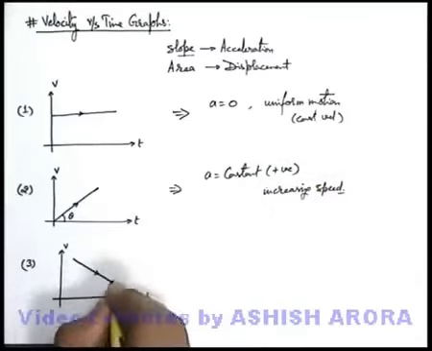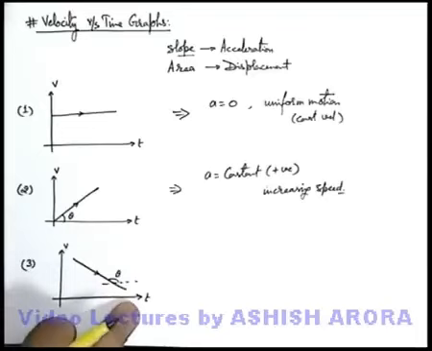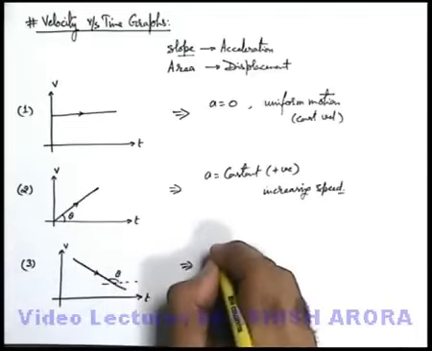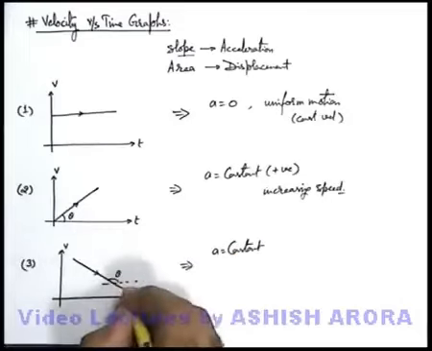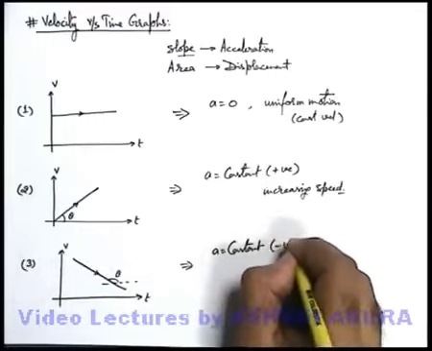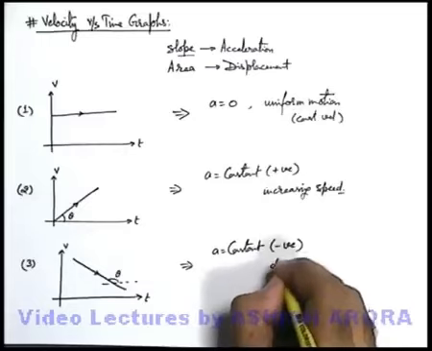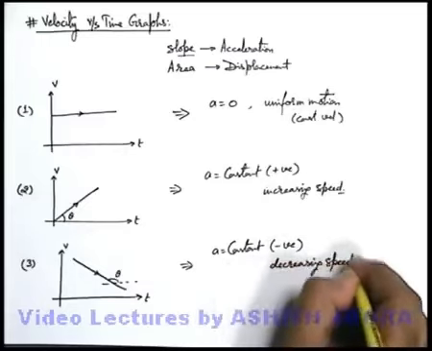In the third case, again it is a straight line. Here the angle which the line makes with the time axis is obtuse. So we can again state that acceleration is constant because in a straight line the slope always remains constant, the acceleration is negative, but here the speed is decreasing. So this is a decreasing speed graph.